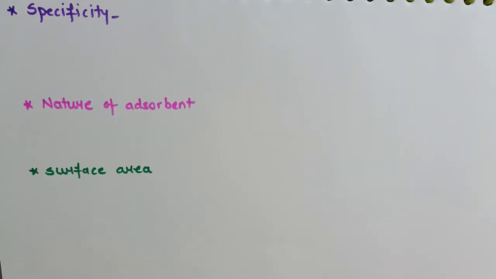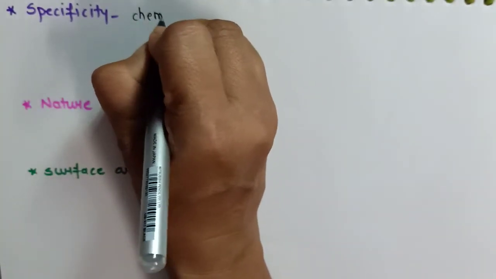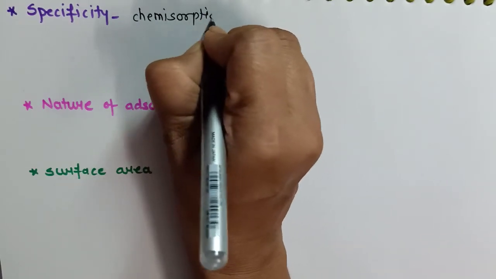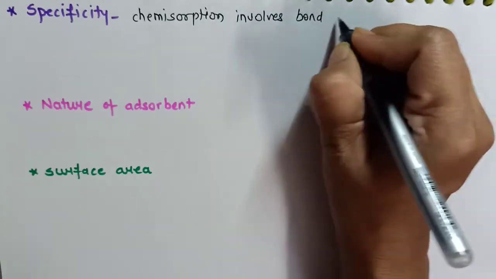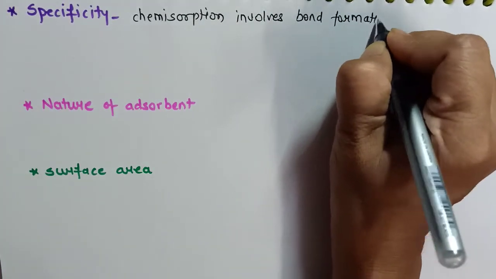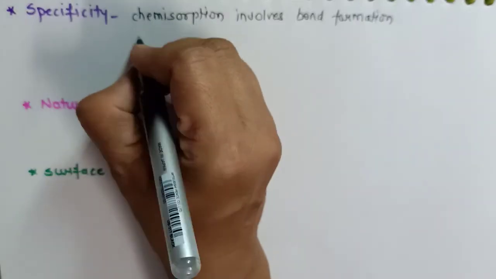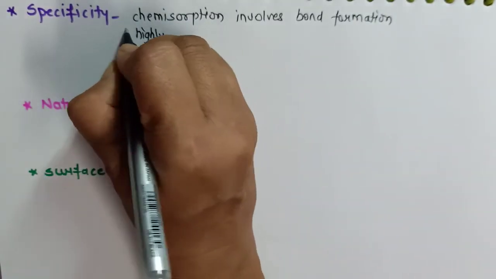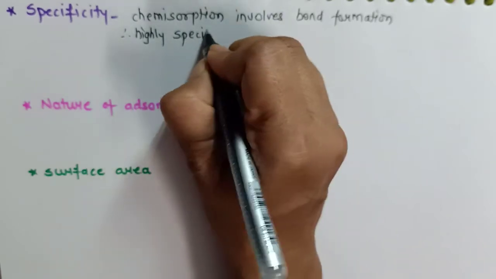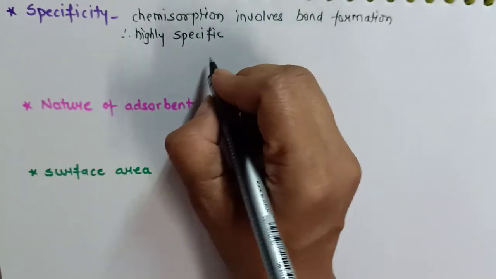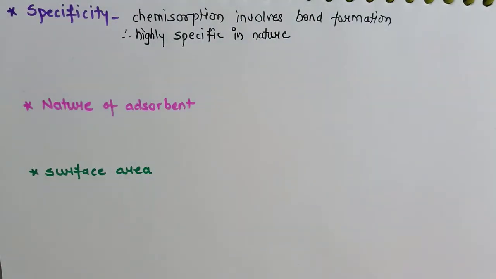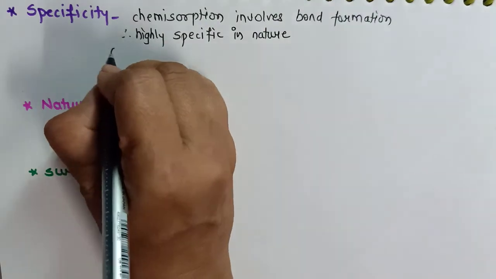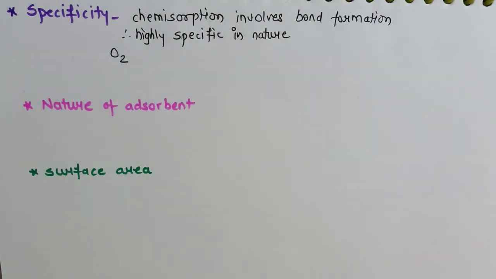Now, when we discuss the concept like specificity for Chemisorption, we know that Chemisorption involves bond formation, and therefore Chemisorption is highly specific in nature. Remember student, each and every point here is a give-reason question. Now what do you mean by highly specific here? Suppose I want to adsorb oxygen on the metal.